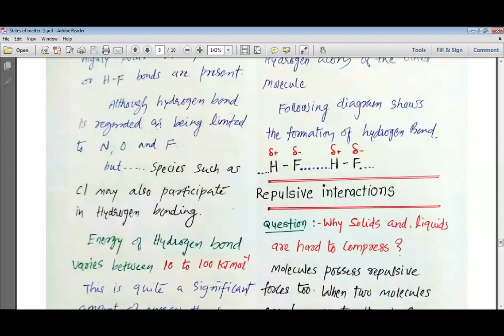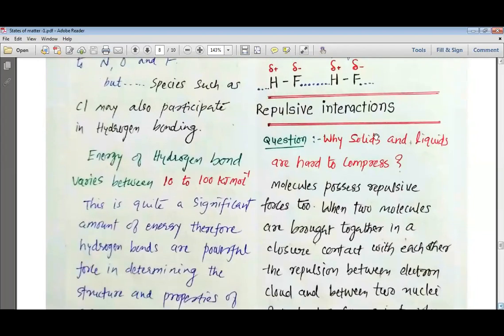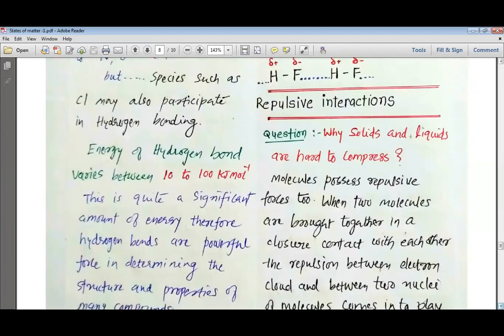Although hydrogen bonding is regarded as being limited to nitrogen, oxygen and fluorine, species such as chlorine may also participate in hydrogen bonding. The energy of a hydrogen bond varies between 10 to 100 kilojoule per mole.